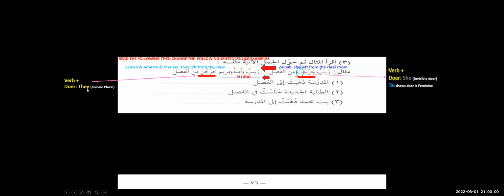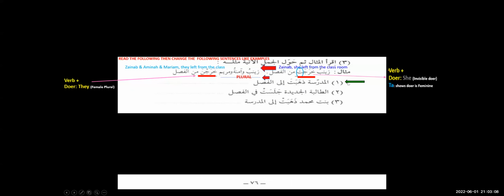So what's happening here? We said kharajat. What is kharajat? We know kharajat, this ta is showing that the doer is feminine. Otherwise, kharaja is the verb. Kharaja means he left. But when the ta is attached, we know that the doer is female. Kharajat, she left. Zainab, she left from the classroom. So here, how will we make the plural? Because kharajat is the singular. The plural is kharajna. Where is this coming from? They female, plural, right?